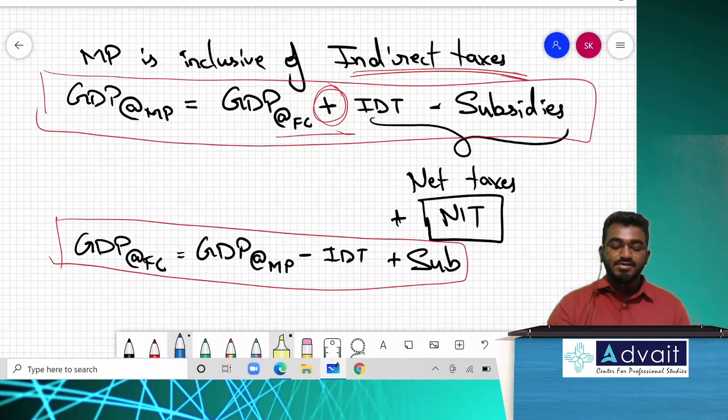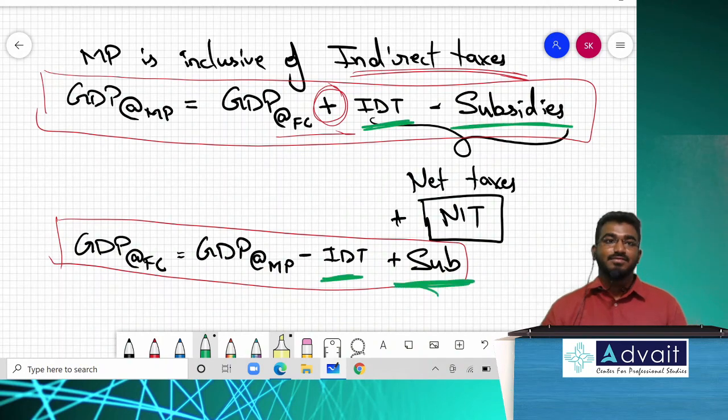The most confusing part will be your indirect tax and which to include and which to exclude. Remember the logic. If I'm purchasing any product in an open market, the price is inclusive of tax. So market price includes tax, factor cost does not include it. Simple. For the manufacturer, tax is not included. But if I sell it in an open market, taxes are included. What kind of tax is that? Direct or indirect? It is only indirect tax.